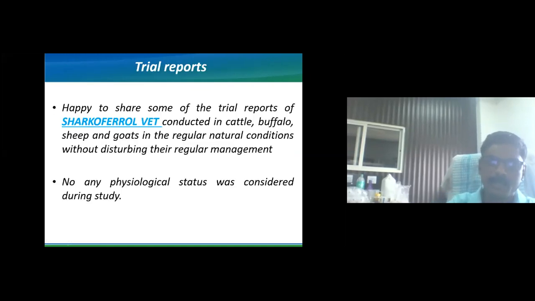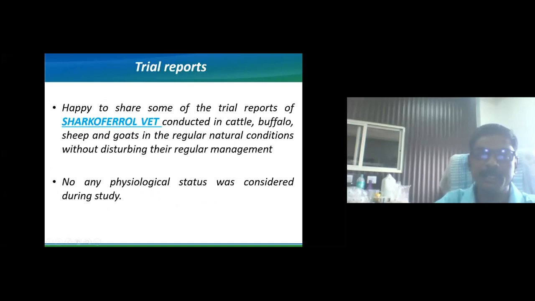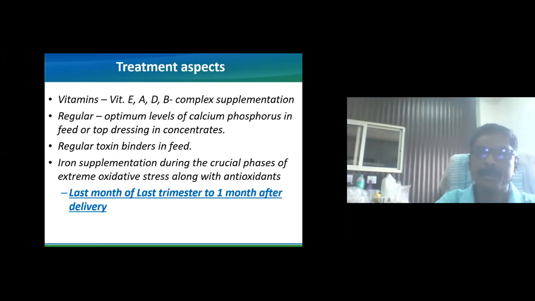Now, as we have discussed, the last trimester, or the last 1 month of the last trimester and 1 month after calving or delivery, is most crucial. During that phase, we have to give much more emphasis on iron supplementation, then the antioxidant to the animals, and definitely get rid of the different factors which can cause persistent ROS production in the animal. We should have a very good type of food, because we have to start living.